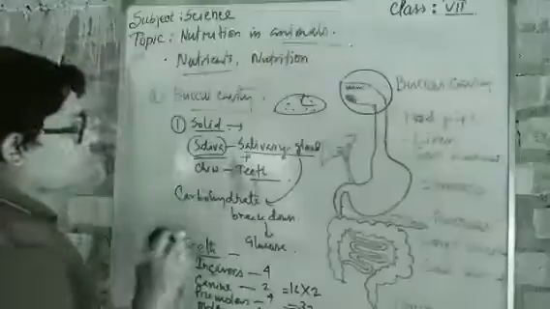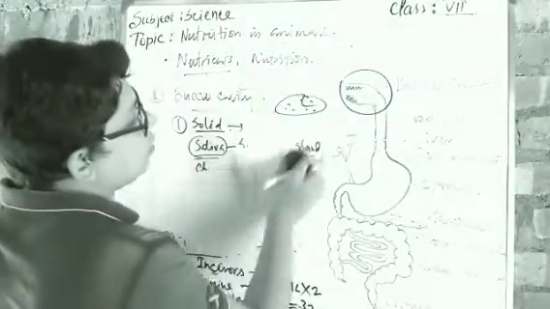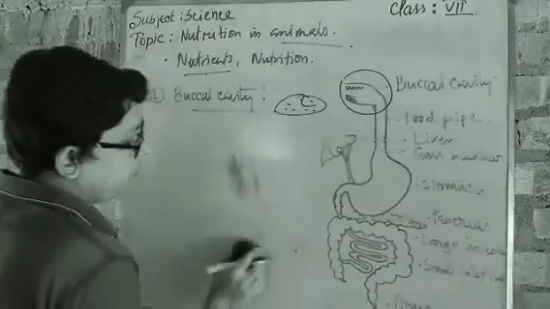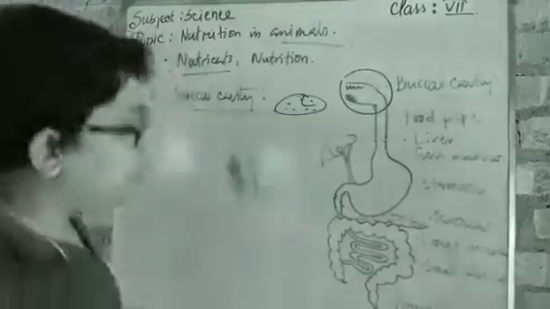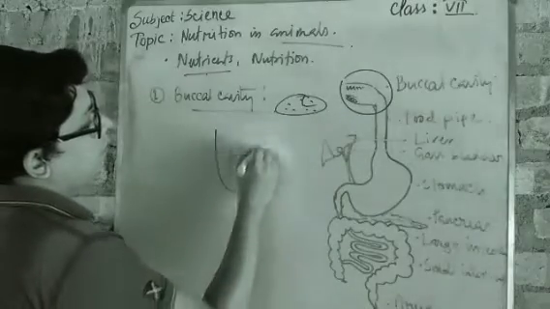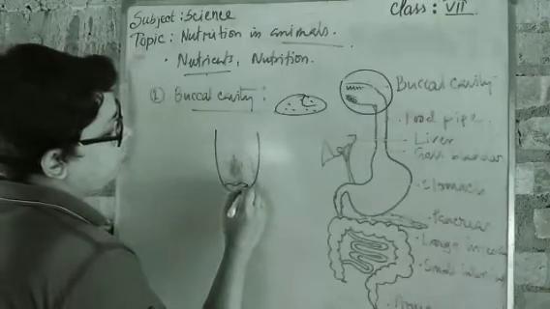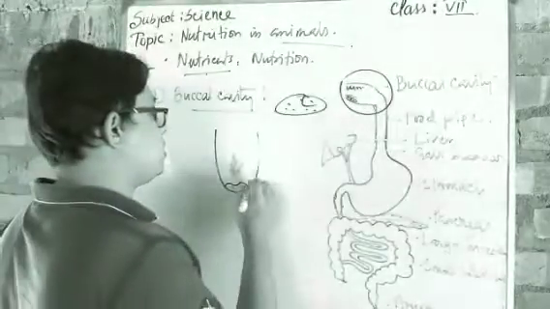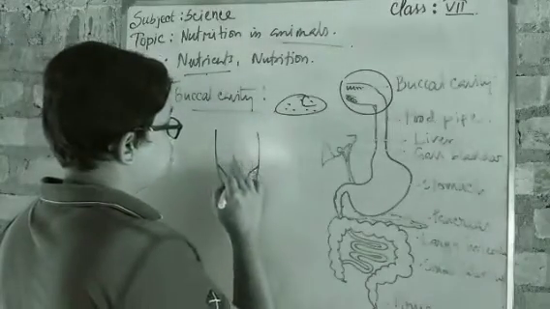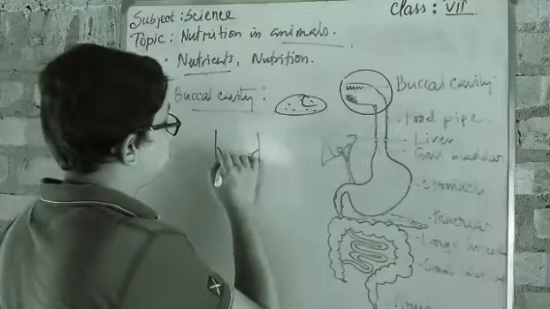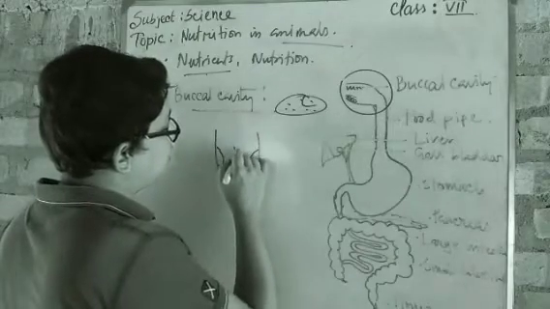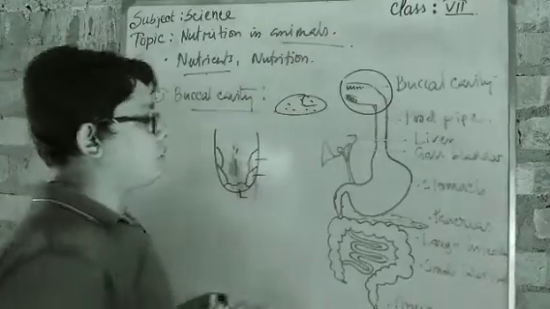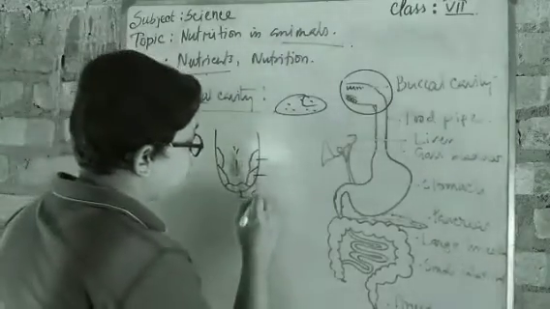Okay, next come to another peripheral part in our mouth, that is the tongue. Tongue is really important. If we observe the tongue, the most front part is sweet in taste, then it is sour in taste, then it is bitter in taste, and then the tasteless part. So in this way, different parts have different functions.